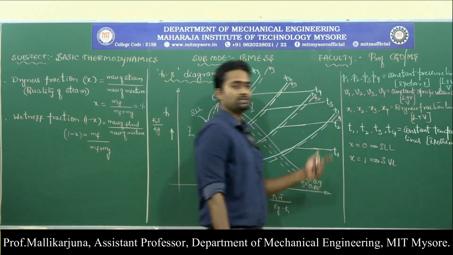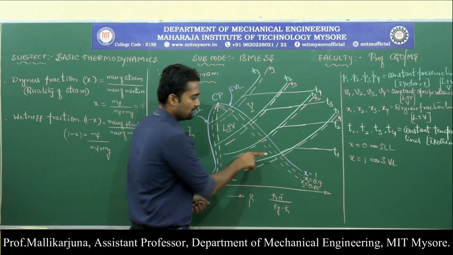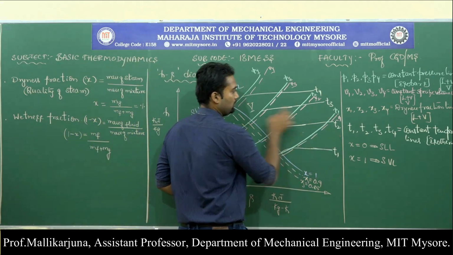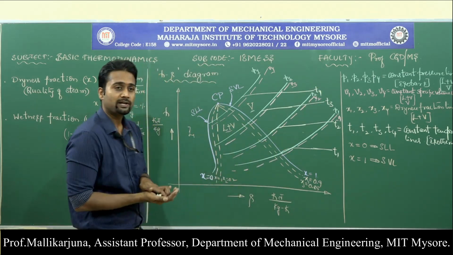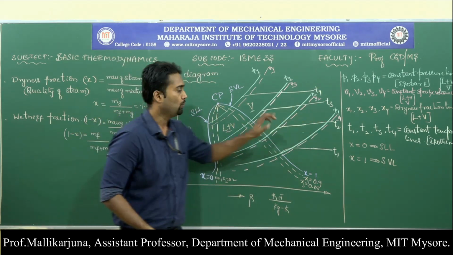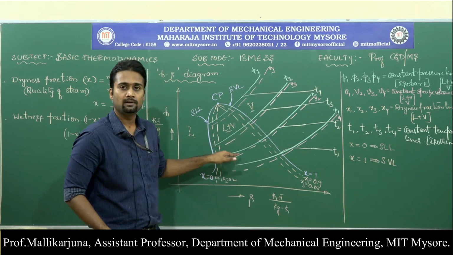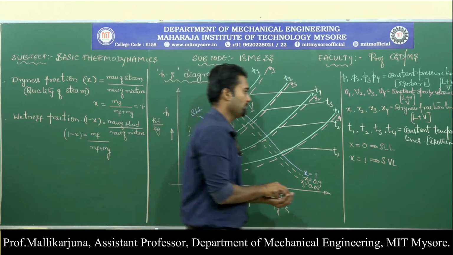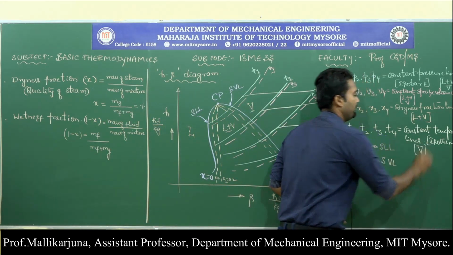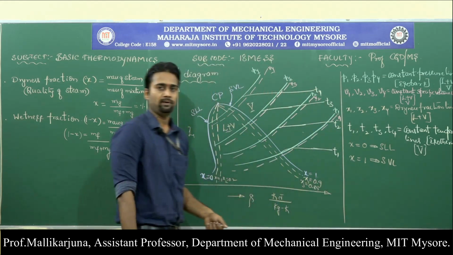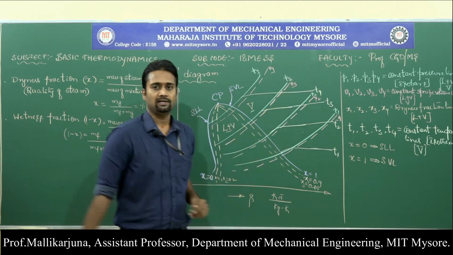If you look onto the existence of constant temperature lines, T1, T2, T3 and T4, on the HS diagram, constant temperature lines exist only in the vapor region, not in the liquid plus vapor mixture region.